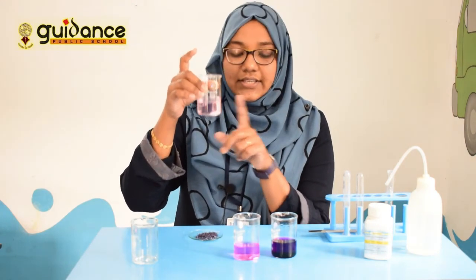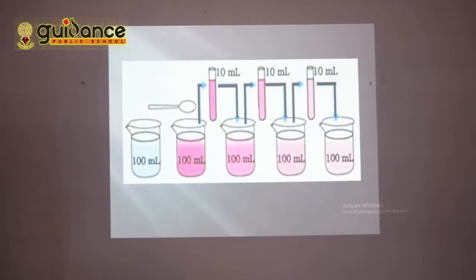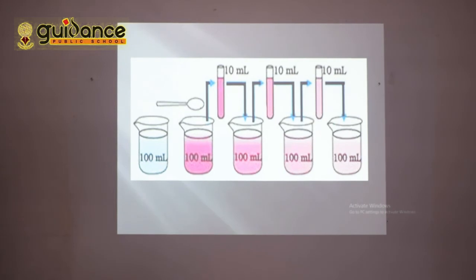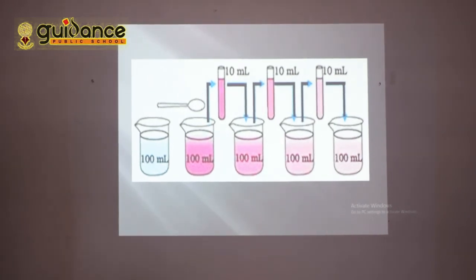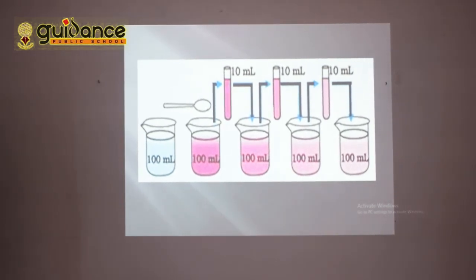Correct? Yes. So from this experiment, what we have learned is a small quantity of potassium permanganate contains a large amount of particles. That means that small is the size of the particle. The size of the particle is very small.